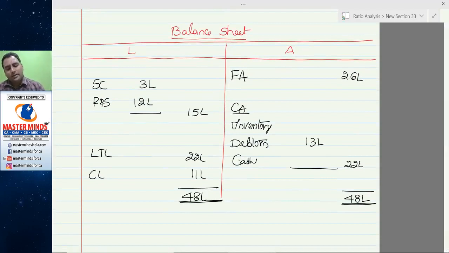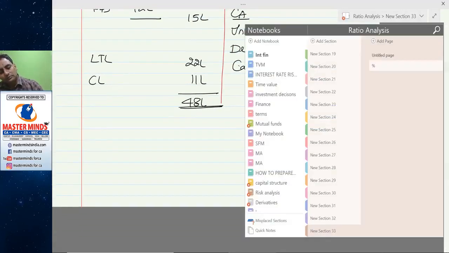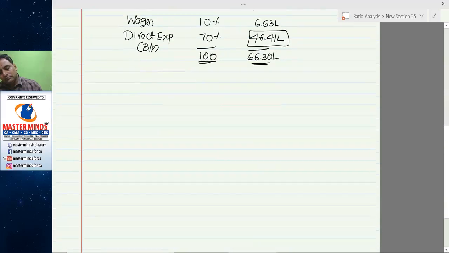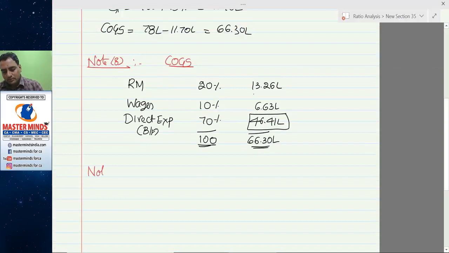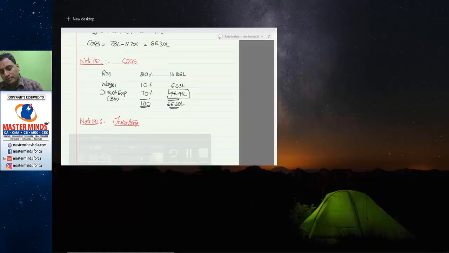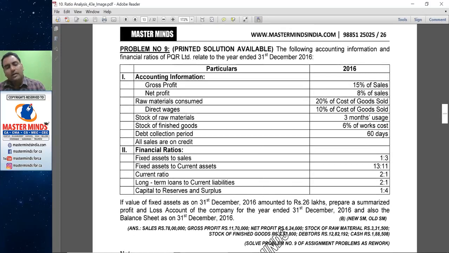If I know the inventory, then the cash is the balance figure. Inventory comprises of raw material, work in progress and finished goods.